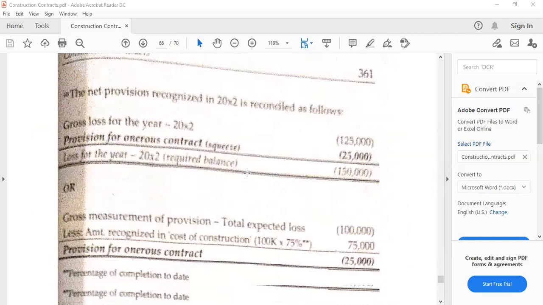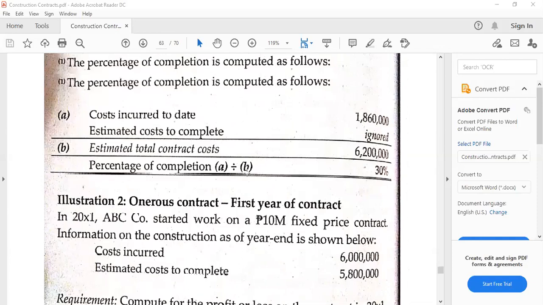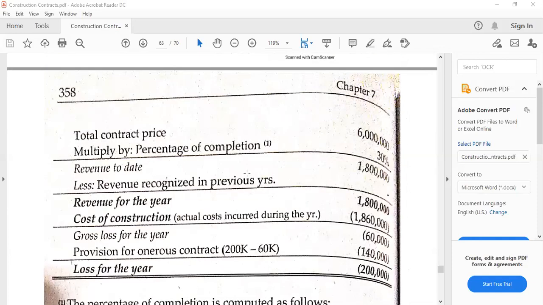Anyhow, we can just go back pages before and look at that formula wherein total contract price less the estimated total contract cost equals the expected gross profit. We multiply that with the percentage of completion, and that would be the gross profit to date less the gross profit in the prior years, or losses, then that would be the gross profit or loss this year. So that's the formula that I would like to use.